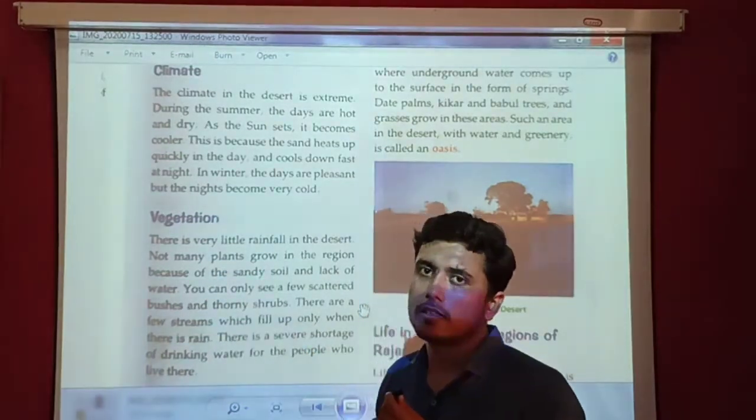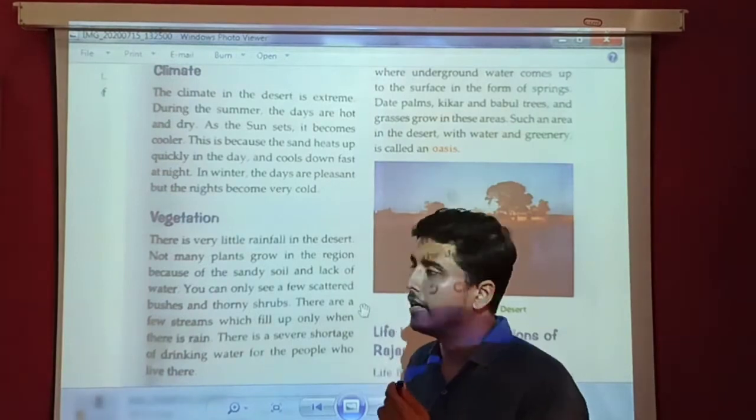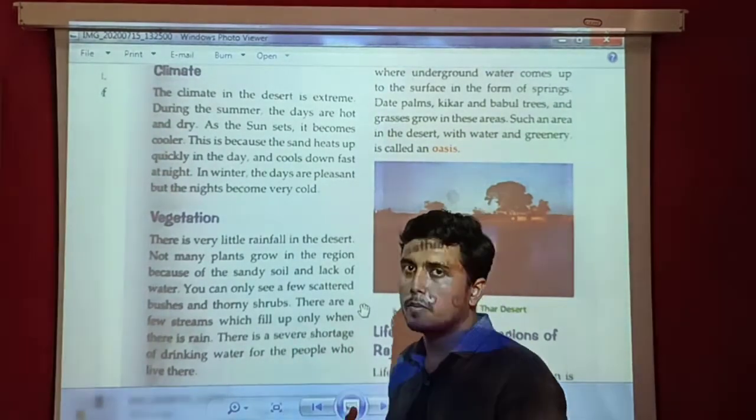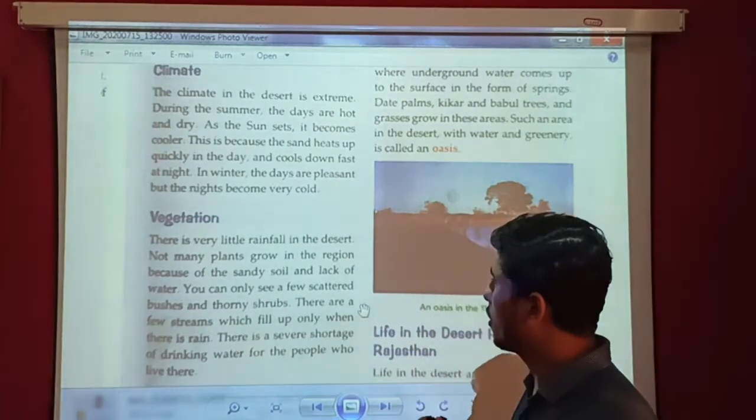Because the soil is sandy and there is a lack of water, we see very little vegetation, very few plants grow there. You can see only a few scattered bushes or thorny shrubs.